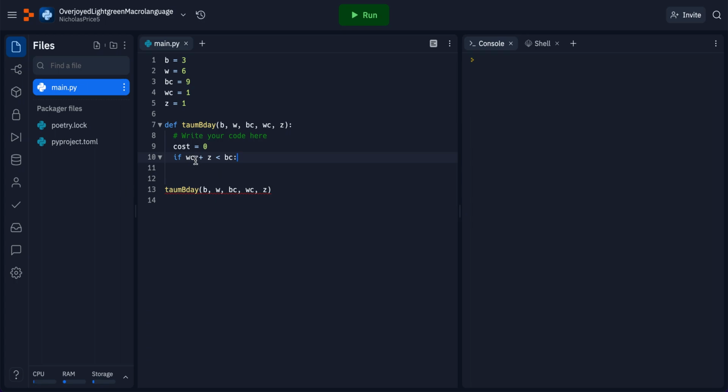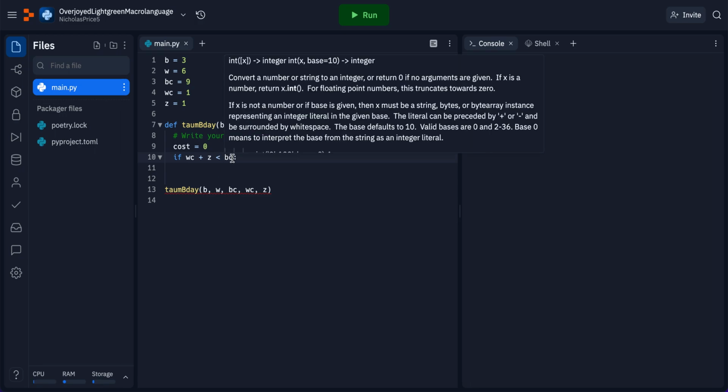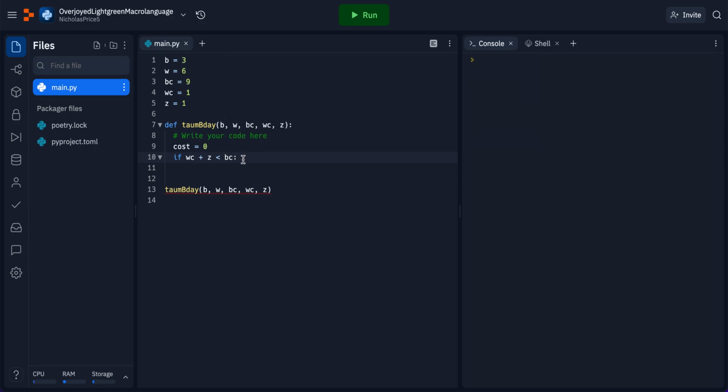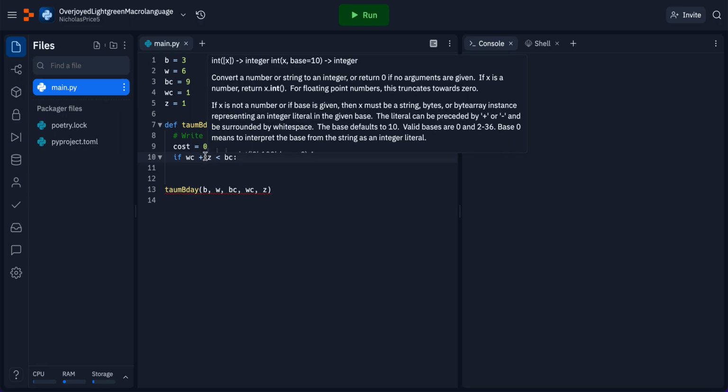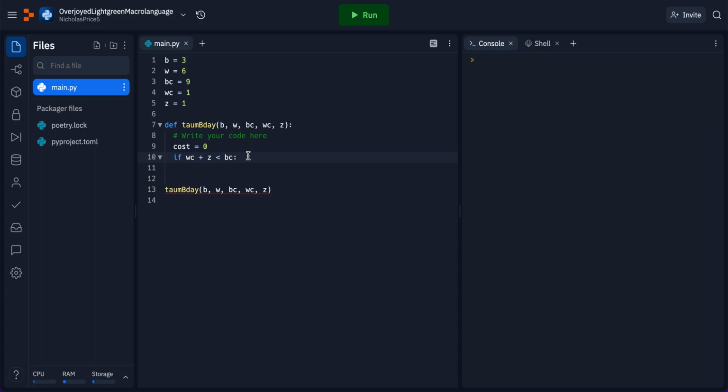If the cost of buying the items at the white cost and converting them at our conversion rate is less than just buying at the black cost, we'll want to buy everything at the white cost, and then for our specific instances, do a conversion at our conversion rate of Z. Okay, so we've got our condition. Now what do we do?